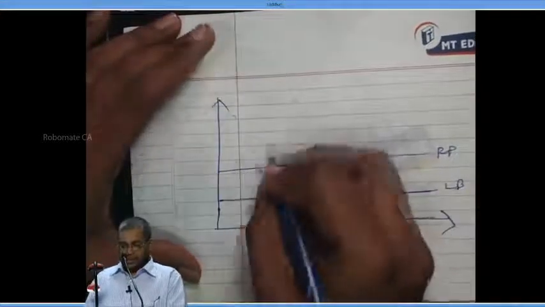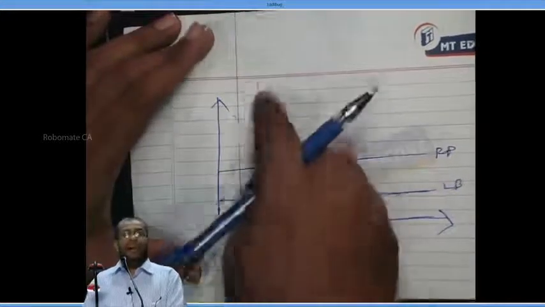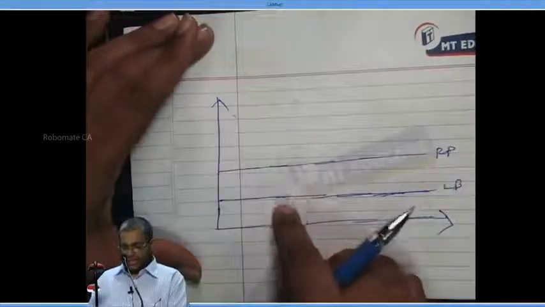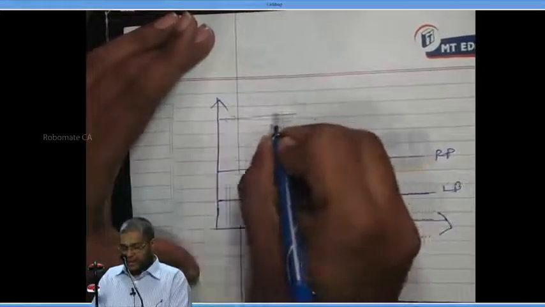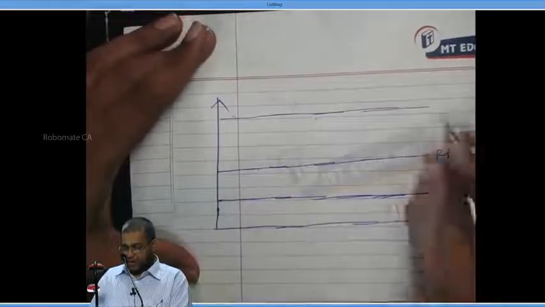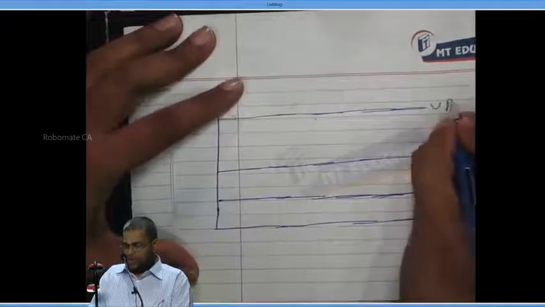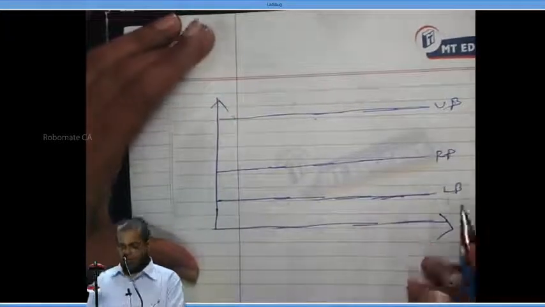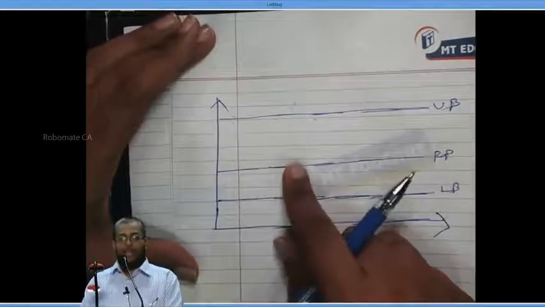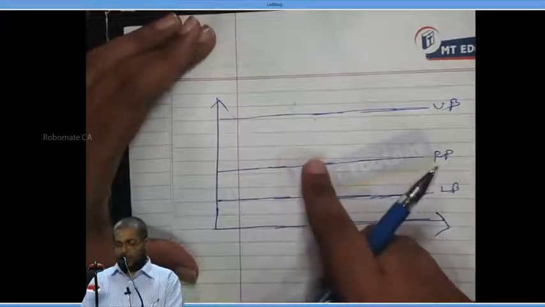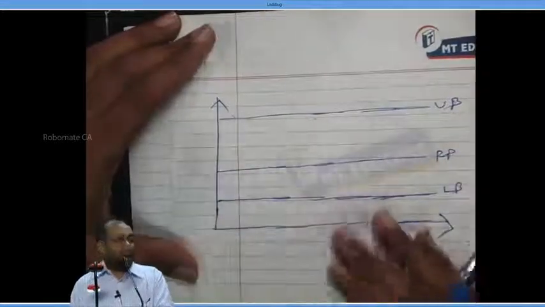Please make the upper bound distance higher. The distance is 1/3 and 2/3. That is a formula there. So make the upper bound much higher. That's a more logical way of drawing it. This is called UB, the upper bound. The distance between the lower bound and the return point should be 1/3 of the distance between the return point and the upper bound. A 1:2 ratio should be there. That's the formula. Can I proceed or not?